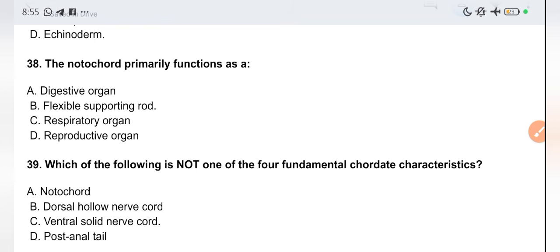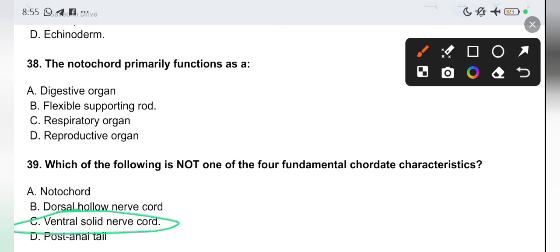So you find them in mammals. Post-anal tail. But ventral solid nerve cord is not there. Ventral is front, dorsal is back. Your spinal cord, or your vertebral column, is not at the front. Our cord or vertebral column is at the back. So this dorsal hollow nerve cord is more like our spinal cord, which is at the back.